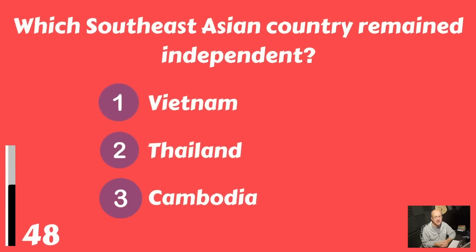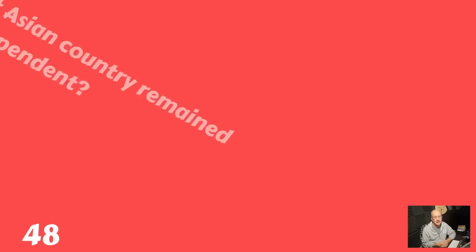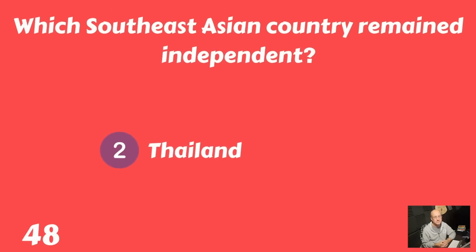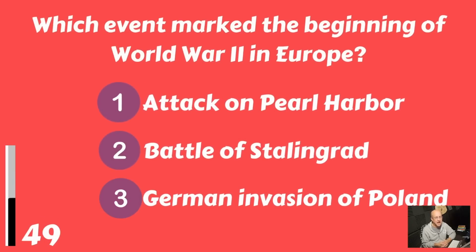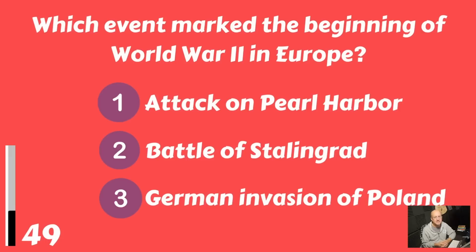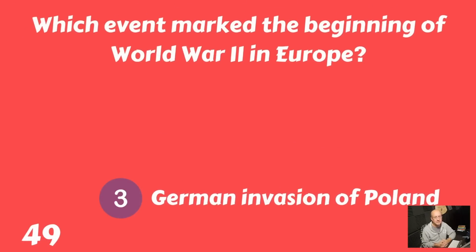Which Southeast Asian country remained independent? Vietnam, Thailand, or Cambodia? And that would be Thailand. Which event marked the beginning of World War II in Europe? The attack on Pearl Harbor, the Battle of Stalingrad, or the German invasion of Poland? And that was the German invasion of Poland.